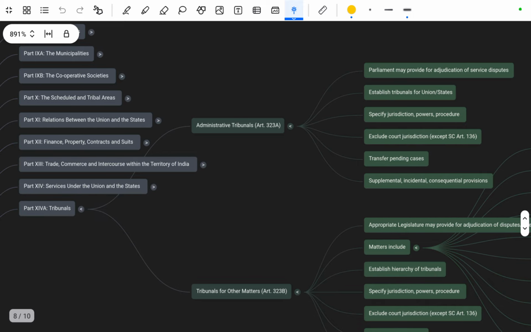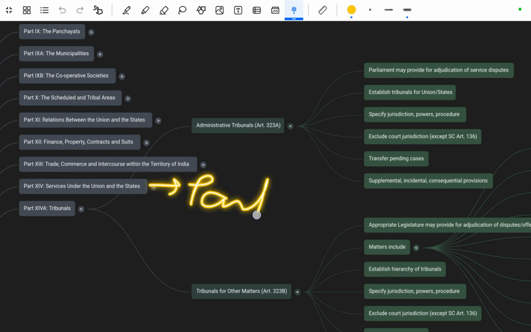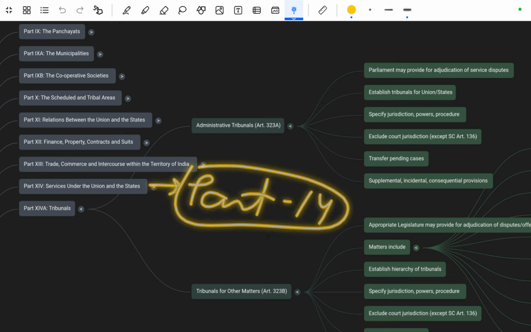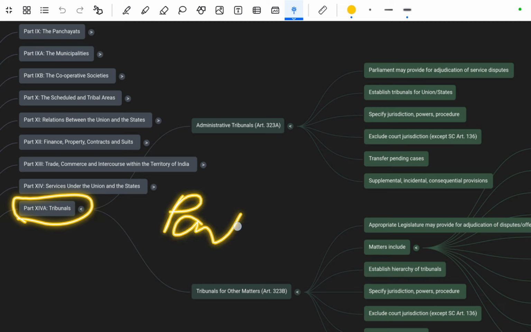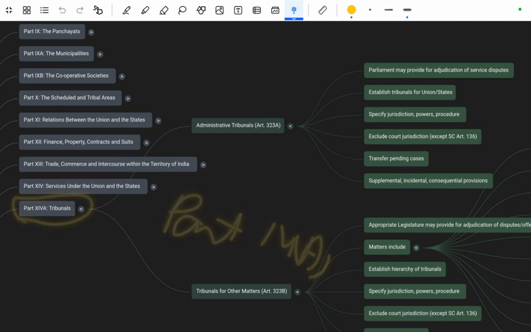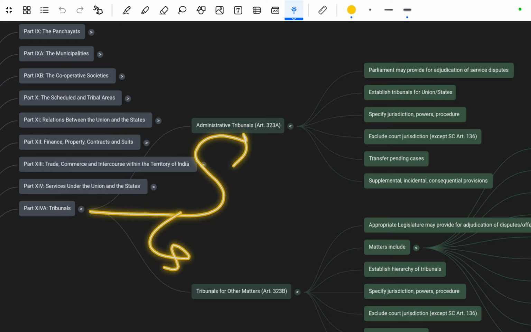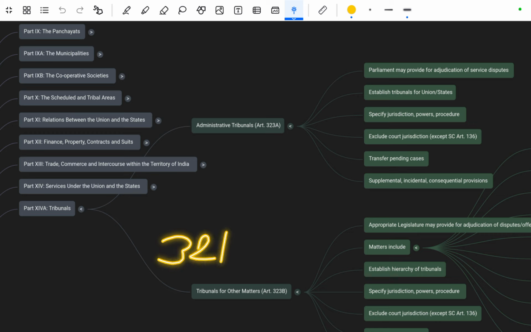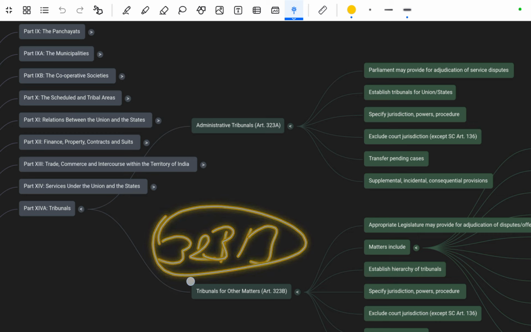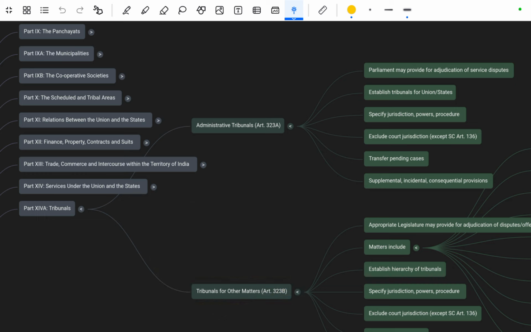So, as you are aware, we have already done till Part 14 of our Constitution. Part 14 talks about the services under the Union and State. Today we are moving toward Part 14A, that is about the tribunals. Tribunals we can divide into two parts. First is under Article 323A, that is the administrative tribunals. Second is Article 323B, that is about the tribunals for other matters.